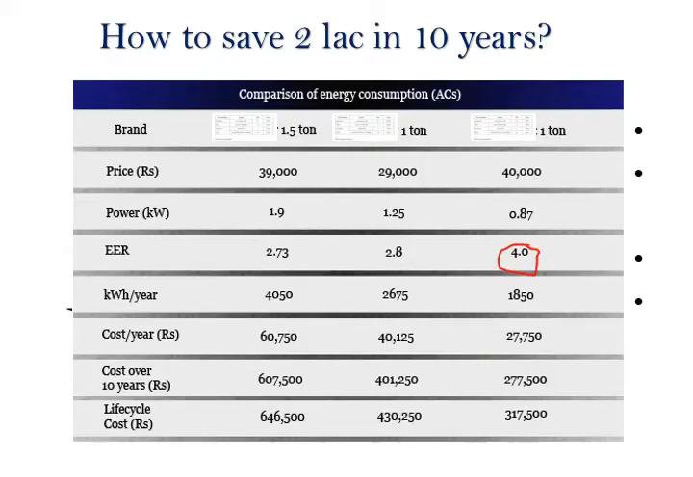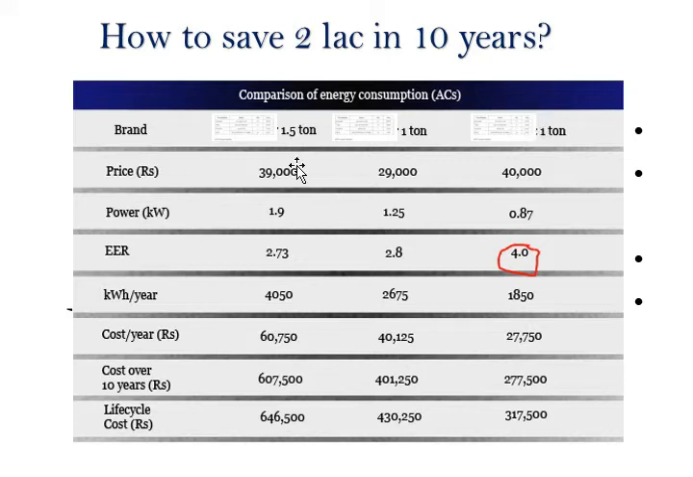So let's go further. Again here we have blurred the brand name as per social media policy. We have compared a 1.5 ton and a 1 ton of the same manufacturer. These are the same manufacturer. This is the efficient one. The third one has a 1 ton.